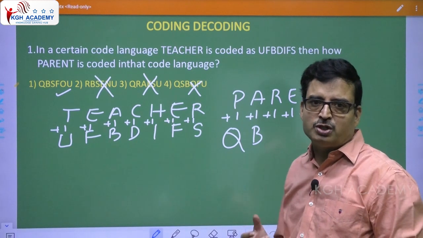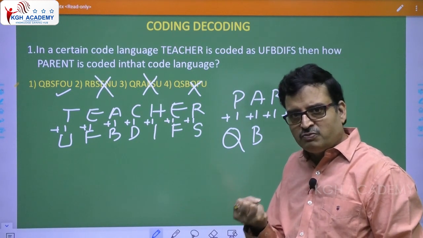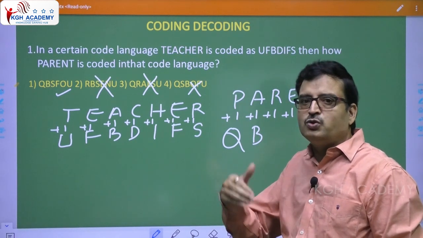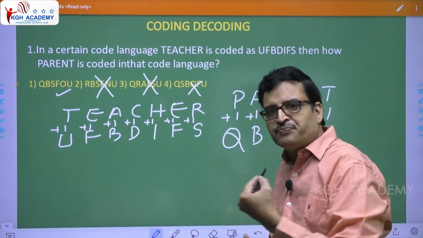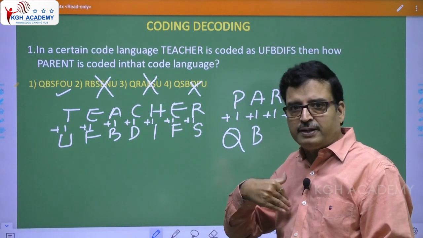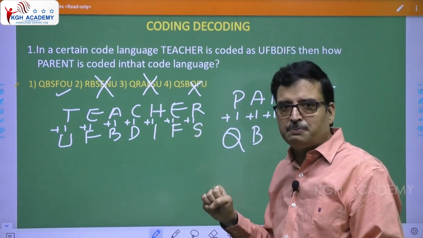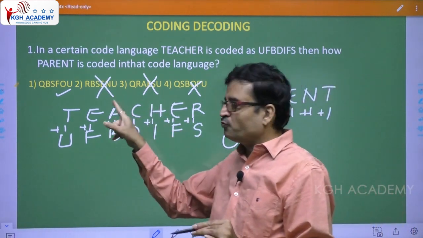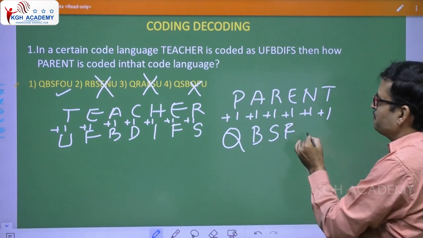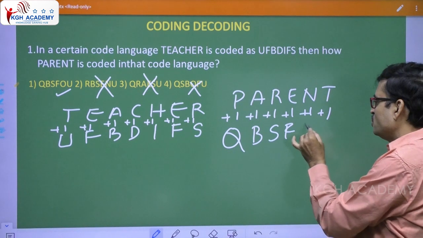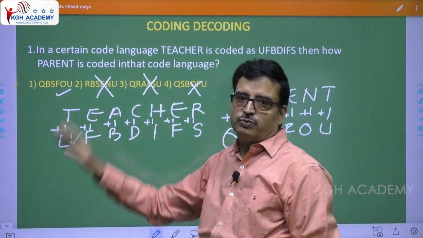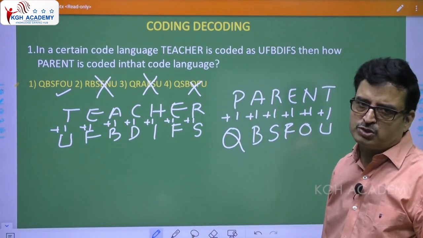In any competitive examination, you have to try to solve the questions in the given time frame. So whenever you come across a simple question wherein you can solve it based on the options, you immediately solve it. That is a very important point to be noted. As I've told you, this is not a question I prepared, it has been picked up from an SI paper. You have to follow this logic. R +1 is S, E +1 is F, N +1 is O, T +1 is U. So QB SF OU.